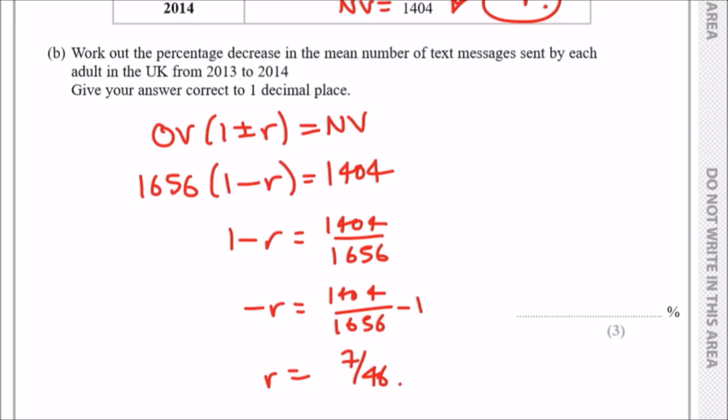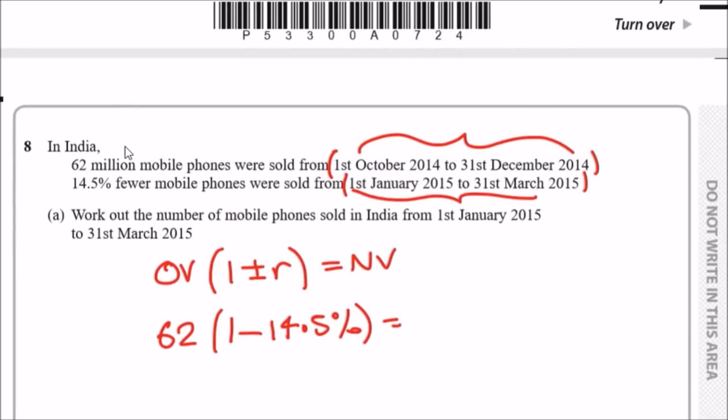If you press the S-D function or type this in the calculator, you should get 0.152, or times that value by 100, and you should get 15.217%. Because we want 1 dp, it's going to be 15.2%. So that is the decrease. It's a slightly greater decrease than this one here.